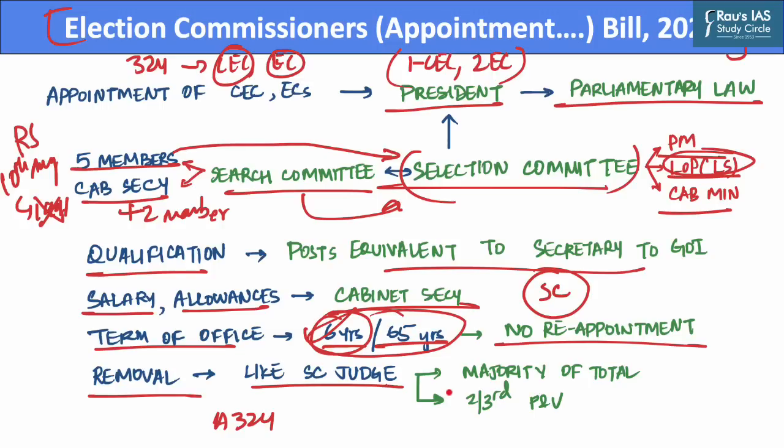And this motion for removal will be adopted only when the majority of total membership of each house votes for the motion, in addition to at least 2/3 support from members who are present and voting. Whereas an Election Commissioner can be removed from office based on the recommendation of the Chief Election Commissioner. And this bill retains the same removal procedure. Hence, this was all for today's discussion on the Election Commissioner Appointments Bill of the year 2023.